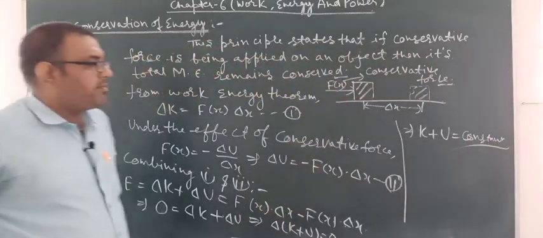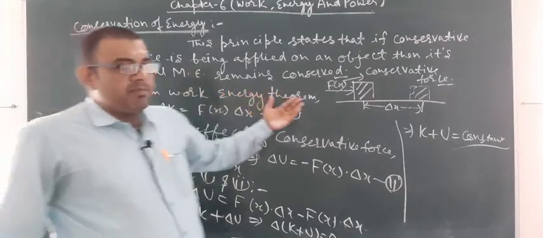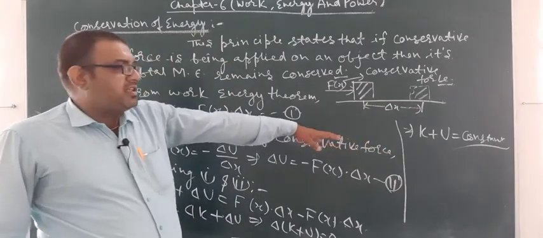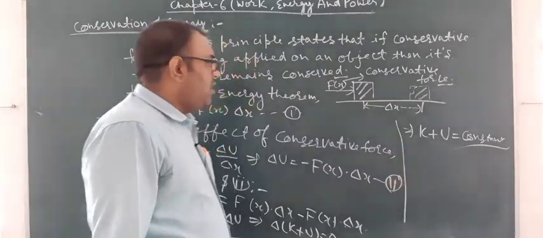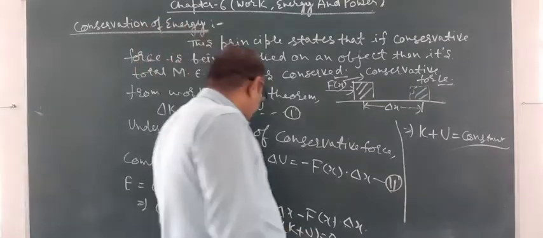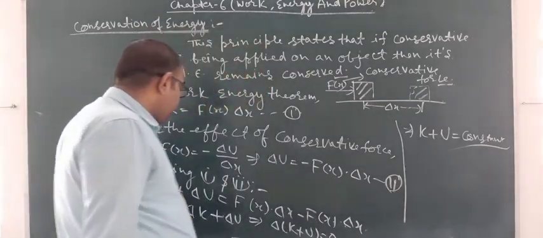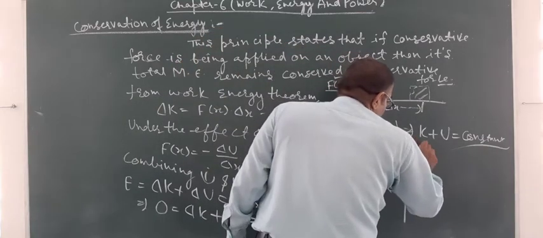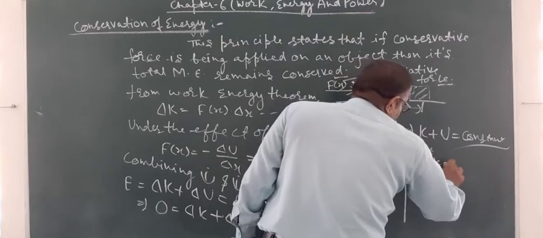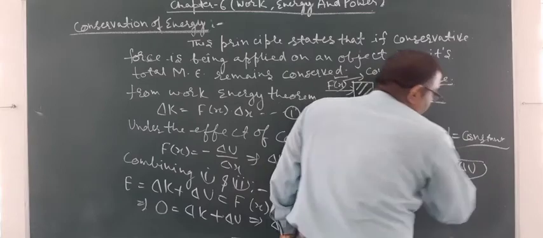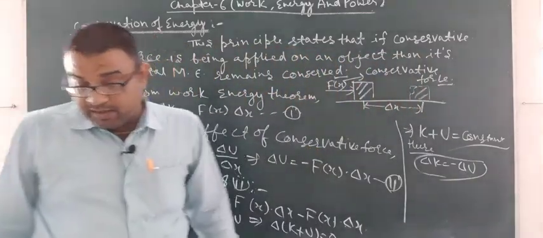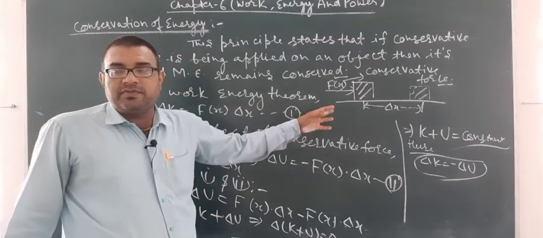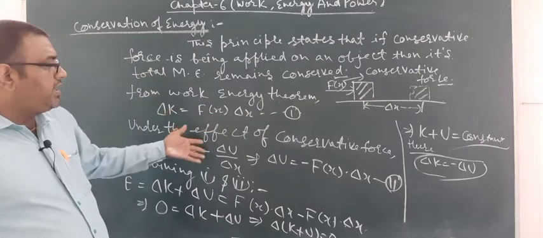So here we have proved that when any body moves under the effect of a conservative force, the sum of total energy, kinetic energy plus potential energy, is equal to a constant. Because the change is zero, we can also write delta k is equal to minus delta u. This is the law of conservation of energy, which we proved by taking kinetic energy and potential energy.